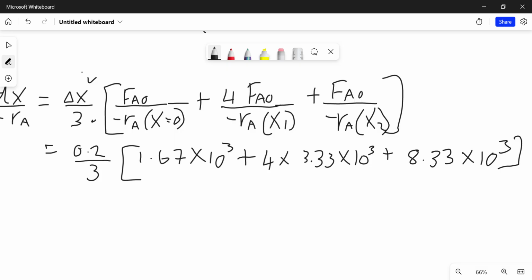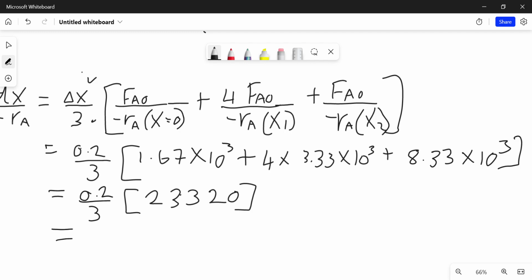Okay, so now when you work that out, you're going to have the value of 0.2 divided by 3, and the brackets you work out 23320. Okay, and then that can be simplified to 1.5 when you calculate on your calculator, 4.67.